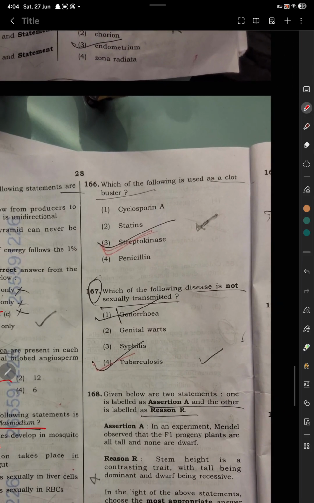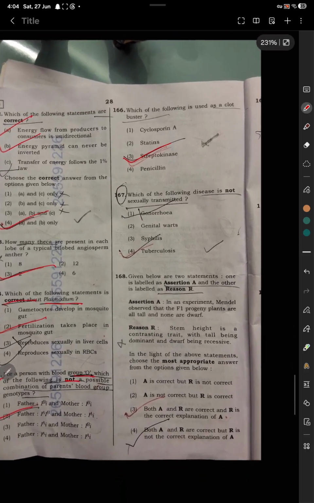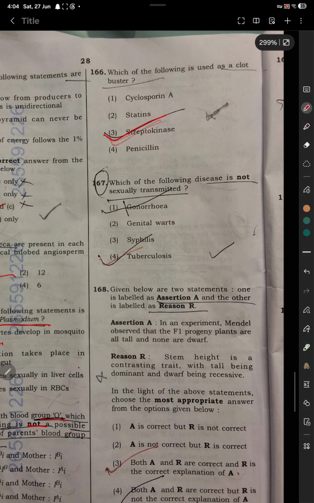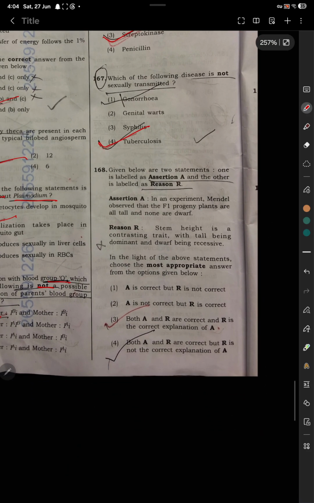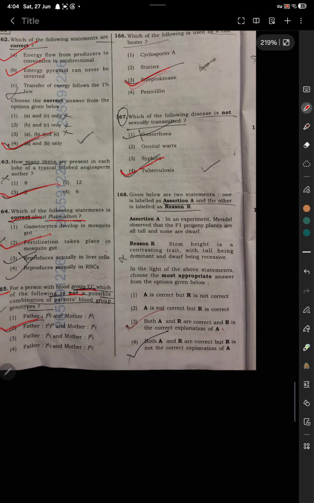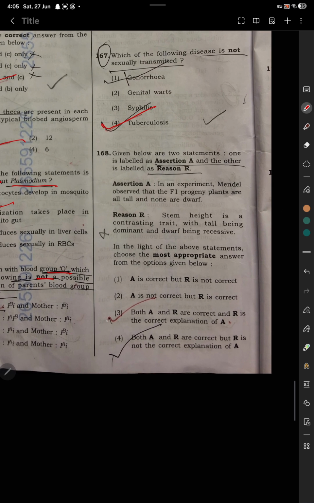Question 166. Which of the following is used as a clot buster? Option number 3, streptokinase is correct. 167. Which of the following diseases is not sexually transmitted? Option number 4 is correct. Question number 168. Given below are two statements. One is labeled as assertion and other as reason. So option number 3 is correct.